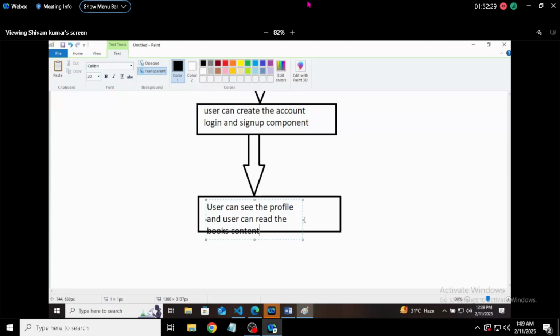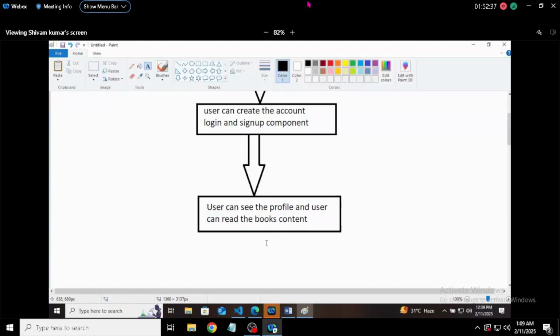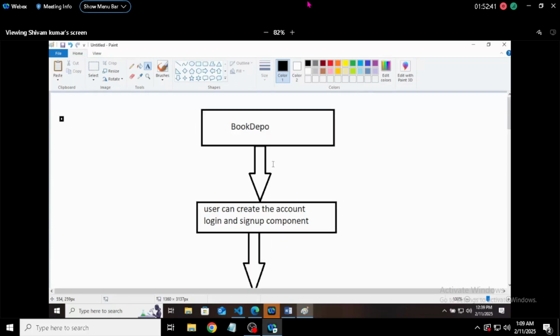We will try to upload the PDF files of the books, like 1-2 books with some content, so that the user can directly read there. This is the user's panel.